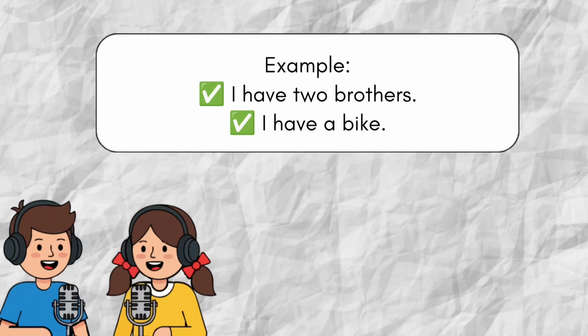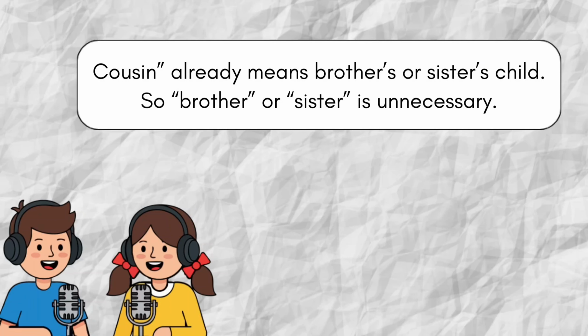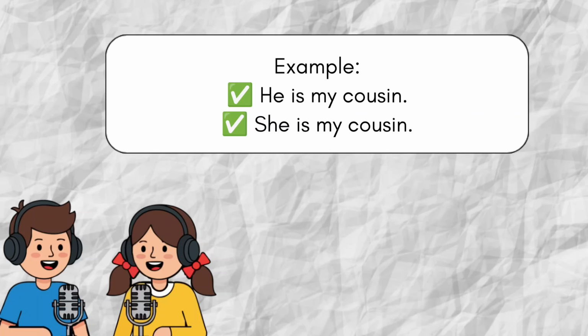I have a bike. Wrong: he is my cousin brother. Right: he is my cousin. Cousin already means brother's or sister's child, so brother or sister is unnecessary. Example: he is my cousin, she is my cousin.